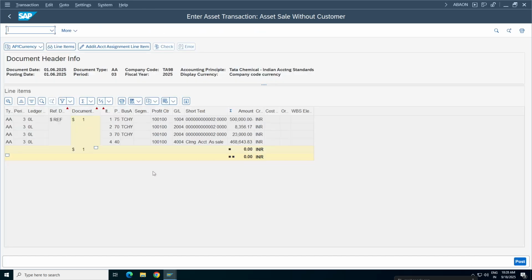This is fine. Okay, what it is doing is clearing account asset sale. So customer is not coming into the picture here. So 5 lakhs, 8356, 23,000. So it is just booking here 4 lakh 68,000. 4 lakh 26,000.